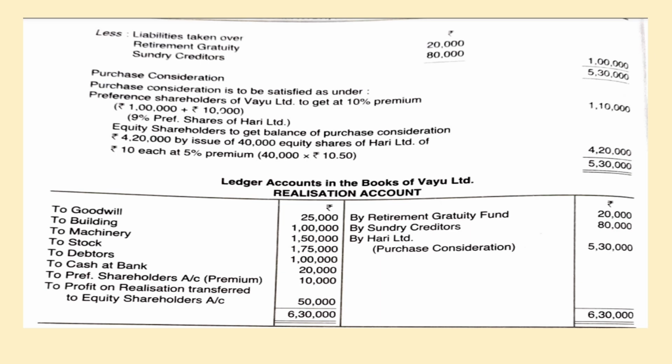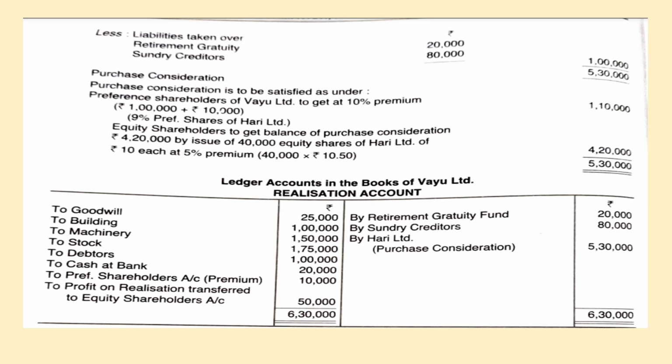So everything that is given in the balance sheet has to be entered here, not the revised value given in the information. That should not be taken into account. Only the information which is given in the balance sheet, that alone we are going to enter here on the debit side of the realization account. Coming to the credit side of the realization account, you can see by retirement gratuity fund 20,000, by sundry creditors 80,000, and by Hari Limited purchase consideration 5,30,000.